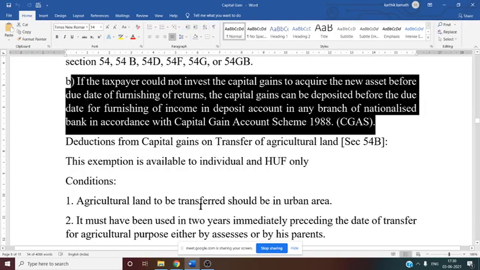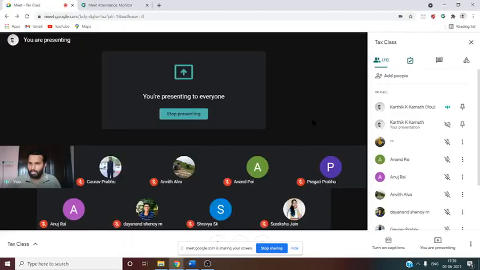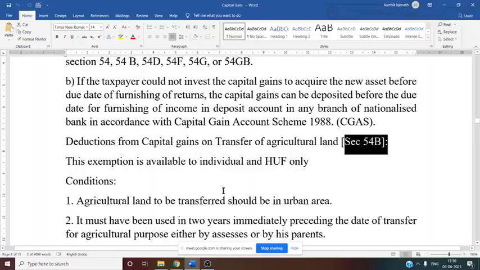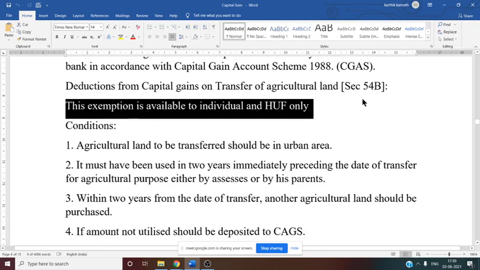So now next thing we need to discuss regarding section 54B. These rules, whatever we discussed now, are for section 54. Now 54B we need to see. Section 54B, this exemption is available only to individual and HUF, Hindu undivided family. Now conditions for section 54B we have to see. It is related to agricultural land. So if in the question they have mentioned agricultural land, then you have to apply this 54B.